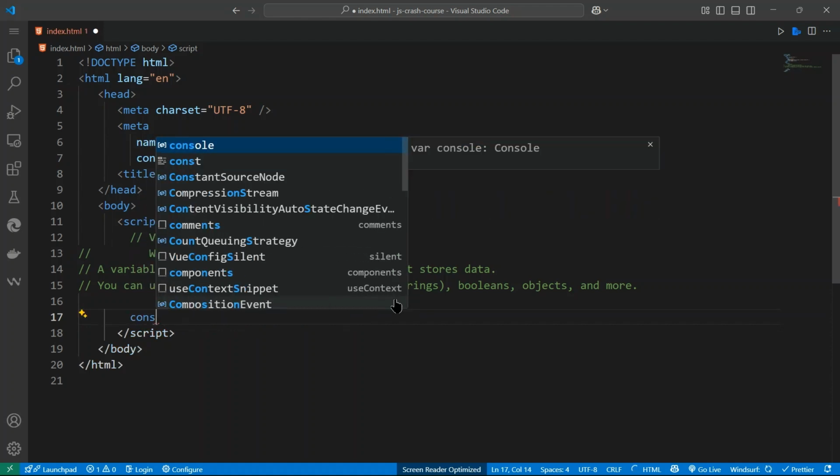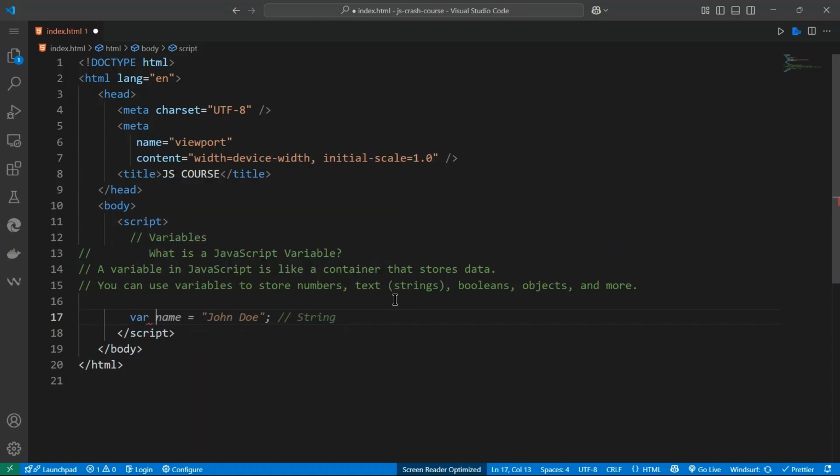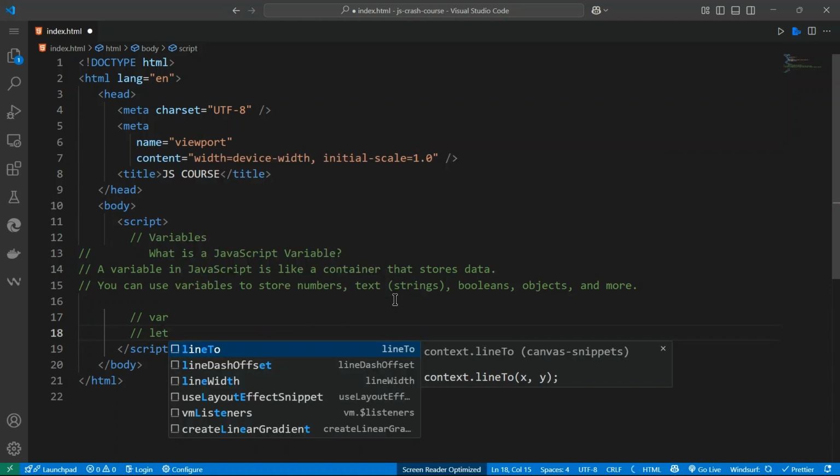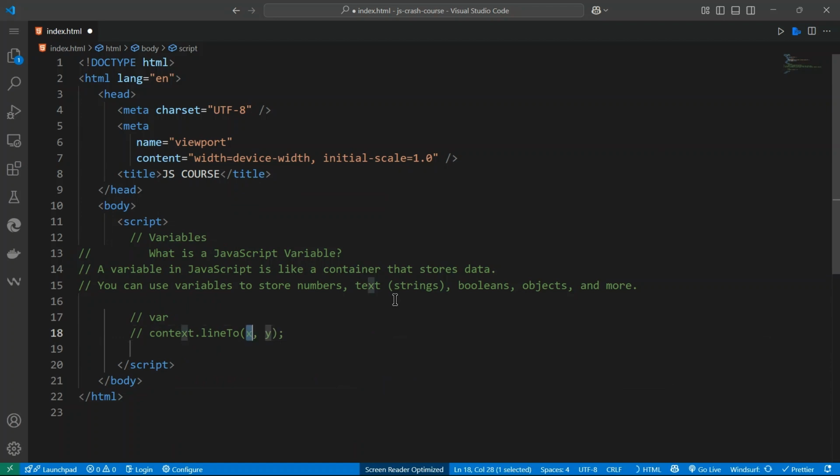The first one is var, then we have let, and we also have const. So we have var, let, and const. These are three ways you can declare a variable.